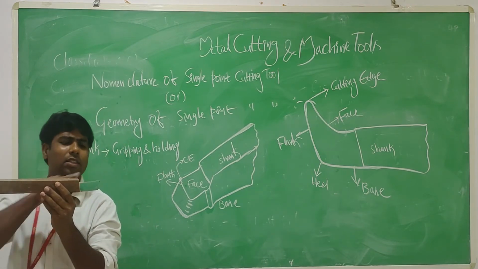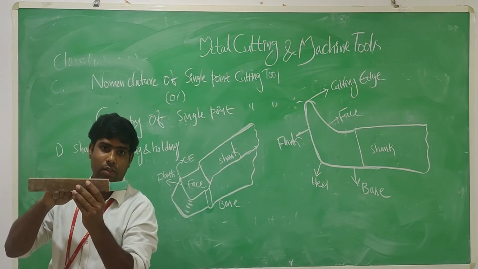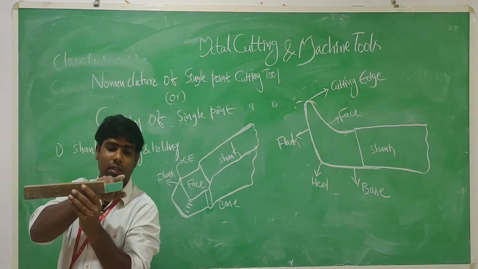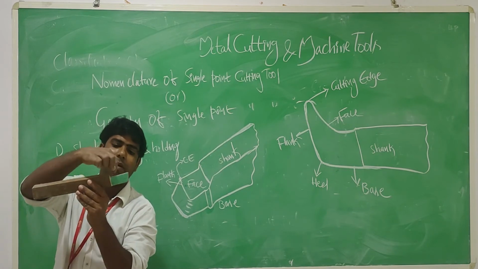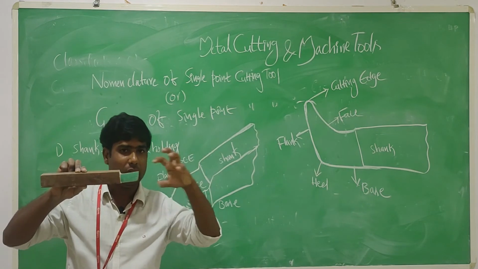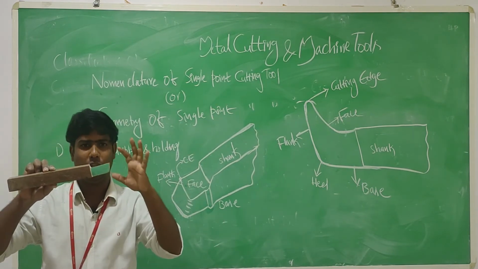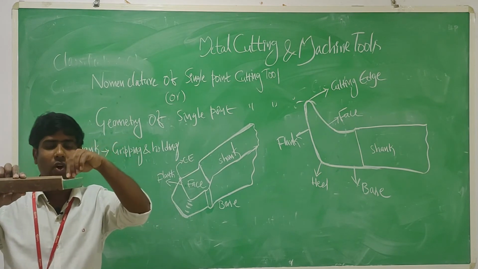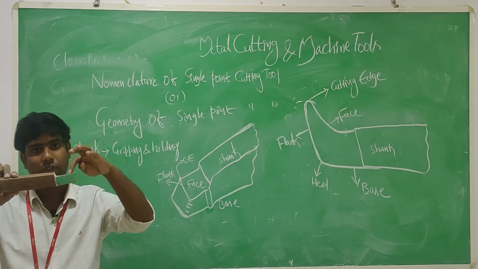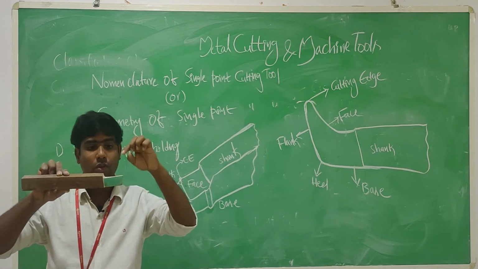Face is the top surface of the cutting tool. This small curvy shape is given because during the machining, during the cutting operation, some chips are produced. The produced chips fall on the top surface of the tool. So this top surface is always called the face.